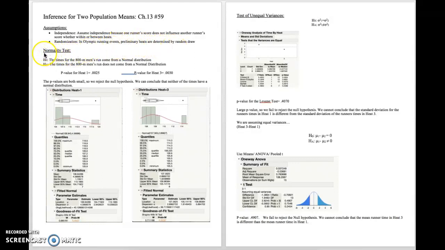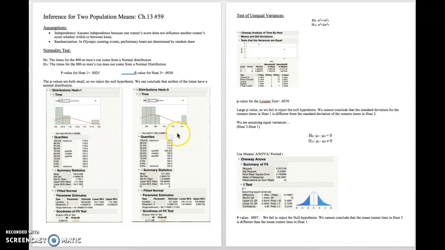So we're going to first start out by doing our normality test. Our null hypothesis is that the times for the 800-meter men's run come from a normal distribution, and our alternate is that they do not come from a normal distribution. As you can see, I have included screenshots of the JMP output. The p-value for heat 1 is 0.0025, while the p-value for heat 3 is 0.0030.